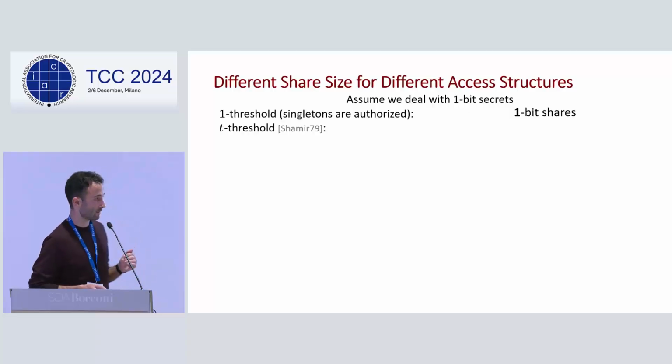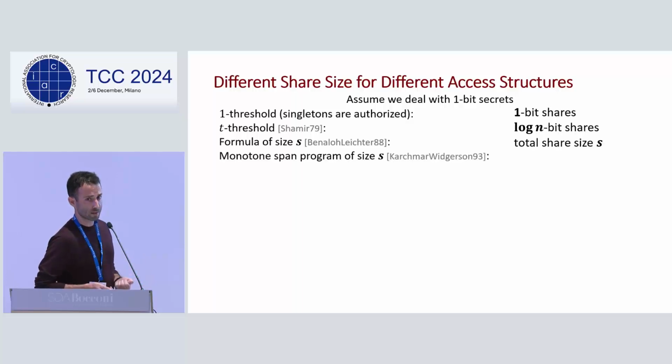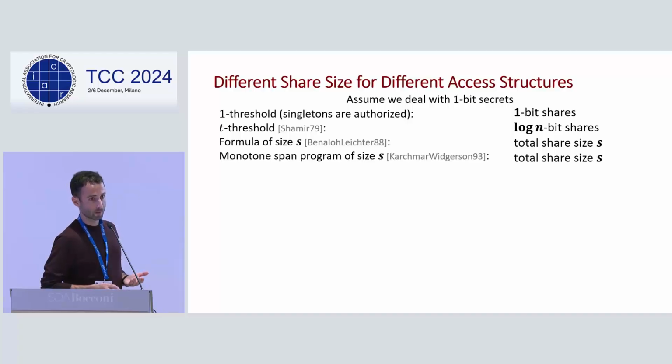We also know that the classical Shamir scheme, where the threshold is T and every coalition of size T is authorized, has log n bit shares. There are other constructions, based on representations of these access structures as formulas or monotone span programs, where the share size will also be small.